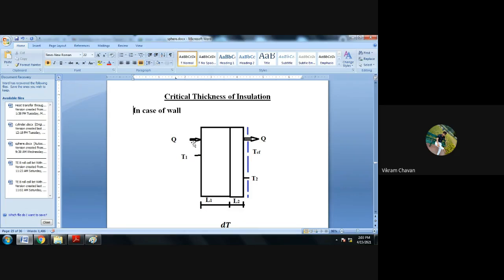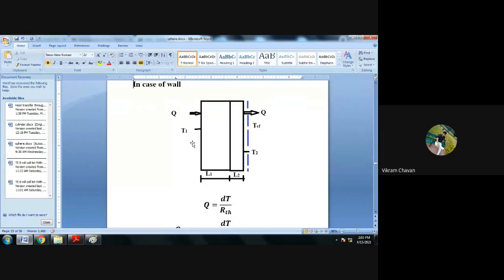So what will happen if the thickness of insulation increases in case of a wall? If you increase the thickness of insulation over the wall, then what will happen? For that reason, this diagram is drawn here. You can also draw the diagram, everyone.